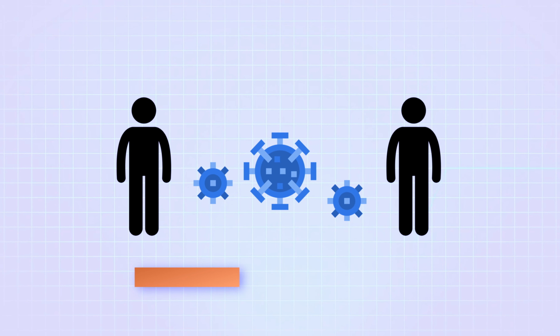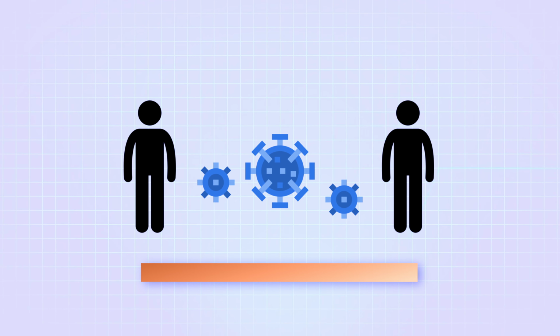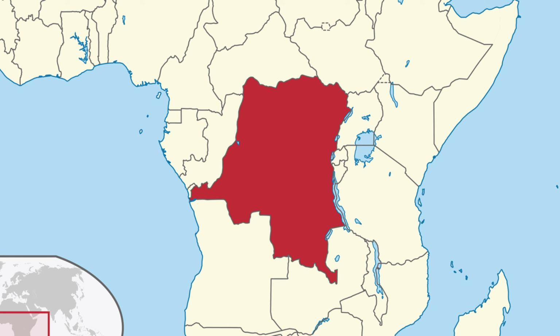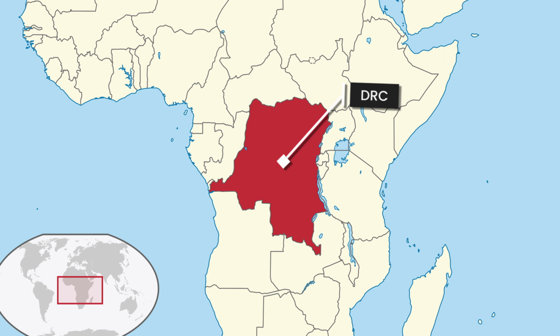It exhibits a higher virulence with a mortality rate of about 10% and an increased potential for human-to-human transmission. Infections from this clade tend to be more severe compared to those from clade 2. It predominantly circulates in the Democratic Republic of Congo and surrounding East and Central Africa region.